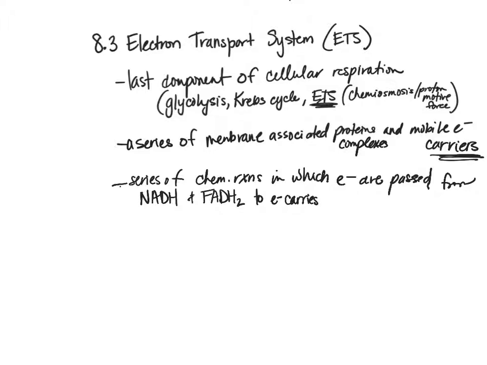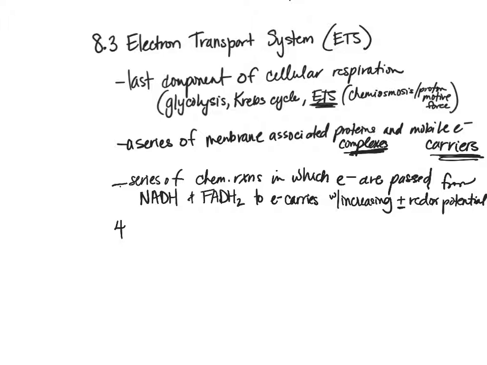So these mobile electron carriers, and then these protein complexes with increasing positive redox potential. So meaning positive redox potential, meaning that the electrons are going to be moved from something that's a little bit more positive and a little bit more positive. It's going to be moved along these series of protein complexes and these mobile electron carriers.